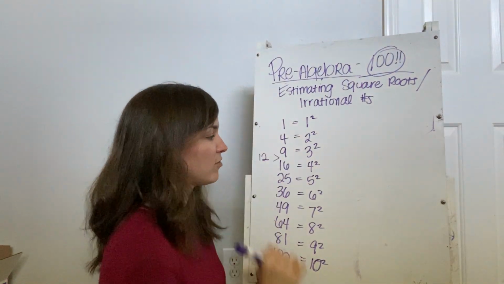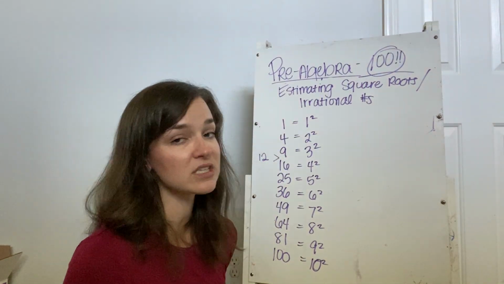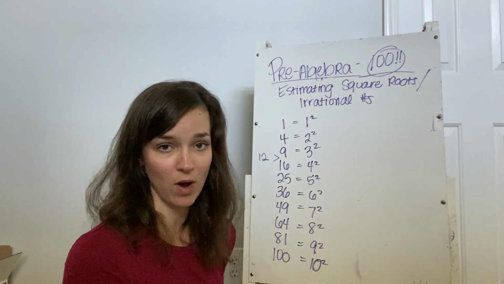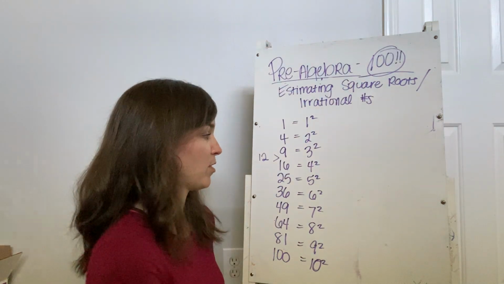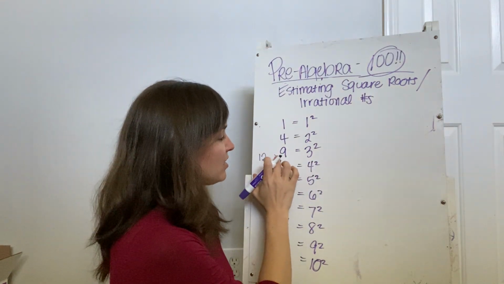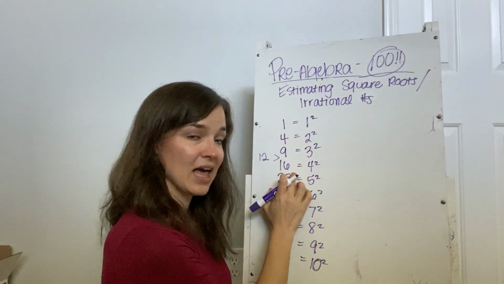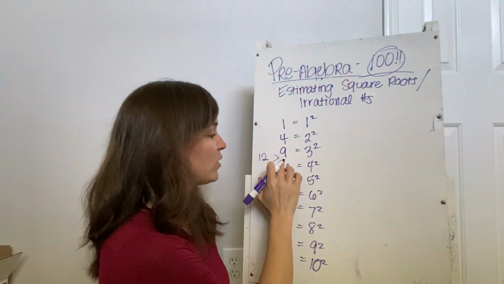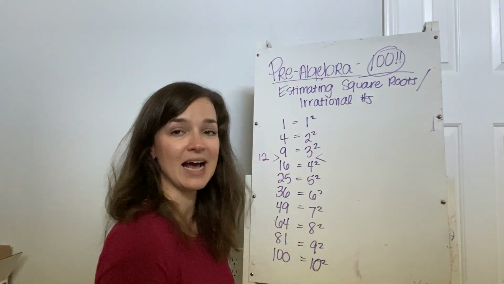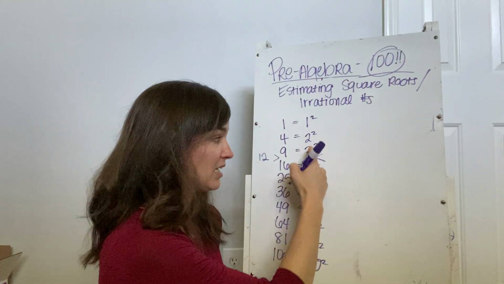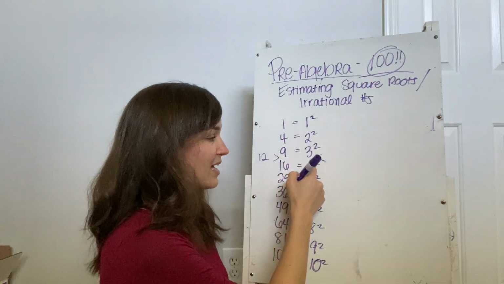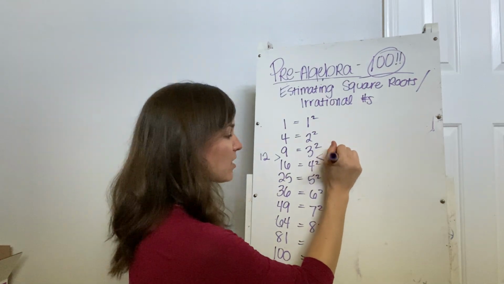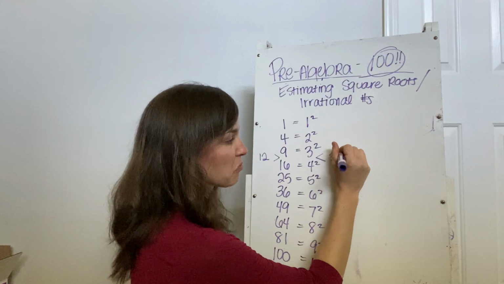So let's use 12 since I said that. We know that 12 falls between 9 and 16. 12 is not a perfect square. There is not a whole number that multiplies by itself to give me 12. But I can estimate the square root because I know that 12 falls between 9 and 16, and I know that the square roots of 9 and 16 are 3 and 4. So if 12 falls in between these two numbers, the square root of it has to fall in between its corresponding square roots. So the square root has to fall somewhere between 3 and 4. So I could estimate, and I could be like, oh, maybe 3.3, okay?